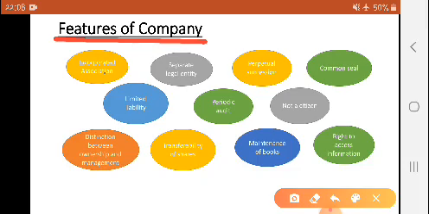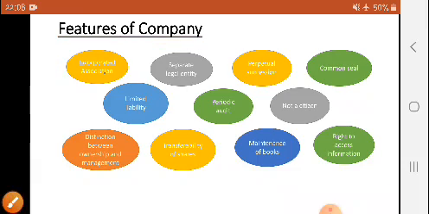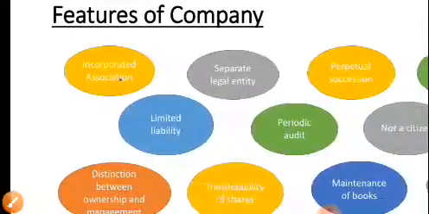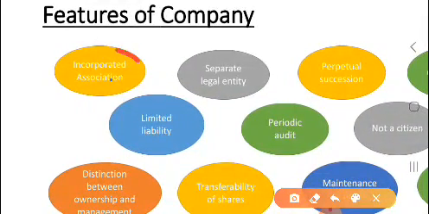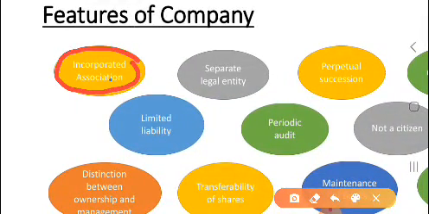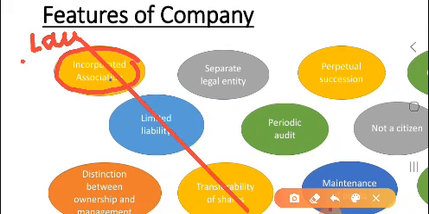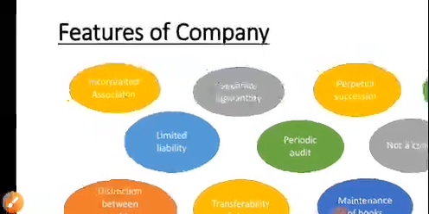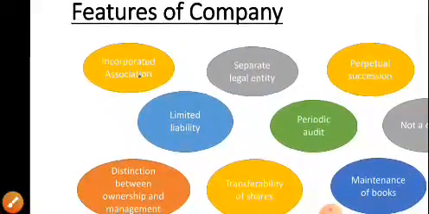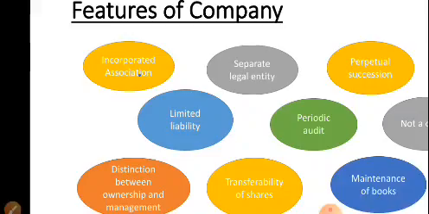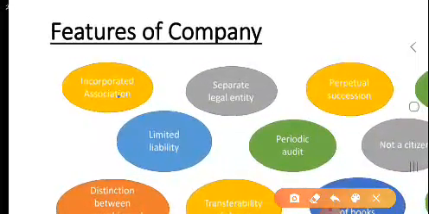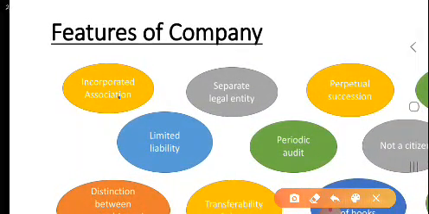First feature is incorporated association. Now what does incorporated association mean? When you study this, you have to just keep in your mind one phrase, that is, as per law. Incorporated association means the company is an organization which is established as per law. It is incorporated and registered as per the law, so it is called an incorporated association.